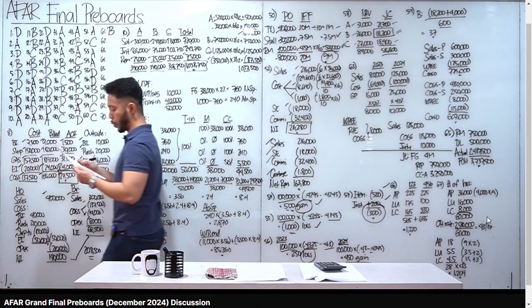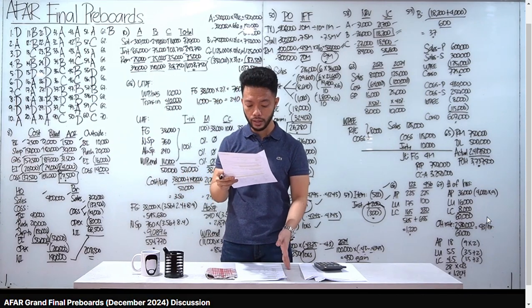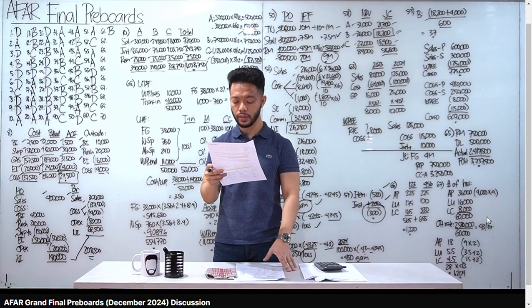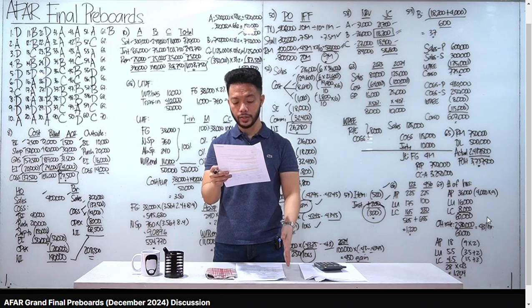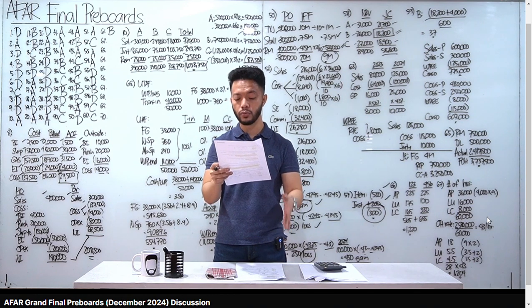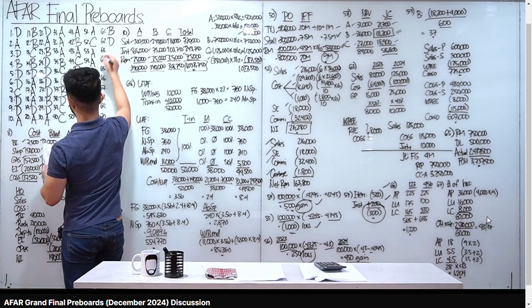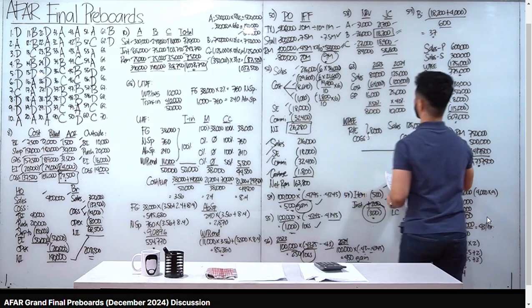Number 62, when consolidating the balance sheets of parent subsidiary, the working paper eliminating entries will, ang best answer dyan, punta ka sa letter D, remove the full balance of the parent's investment account and subsidiaries accounts, and adjust the assets and fair values of the subsidiary to fair value at the date of acquisition. Letter D for number 62. Number 63 and 64, ito, intercompany transactions. Ito yung solution ko dyan, class.